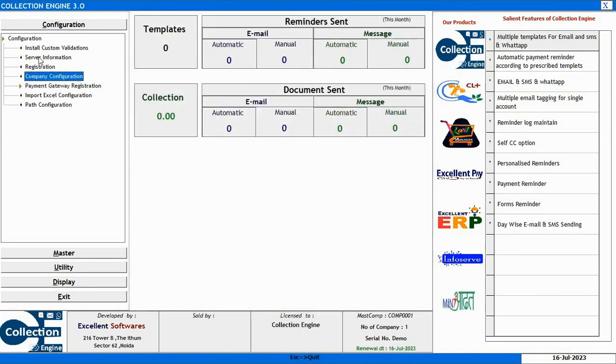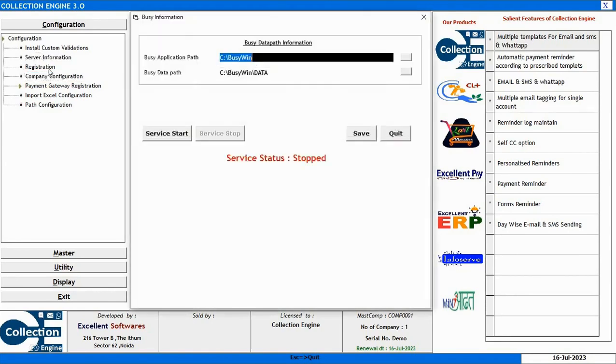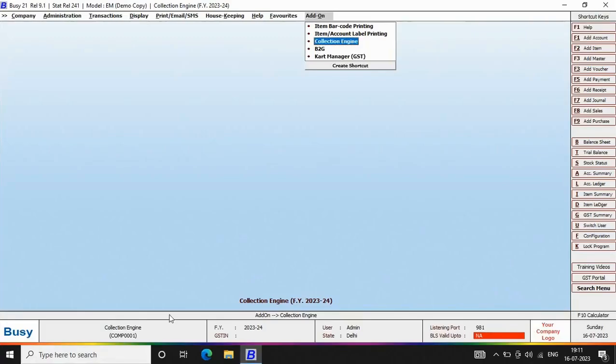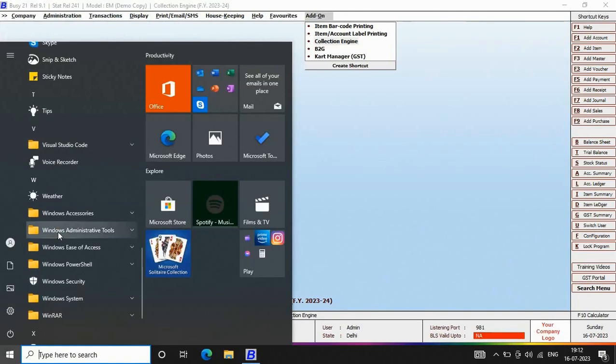Now we are going to the server information option. Here you will specify the Busy application path and Busy data path, and click the service start button. It will start the services. However, if you face any problem while starting the services, you need to go to the Windows administrative tools, local